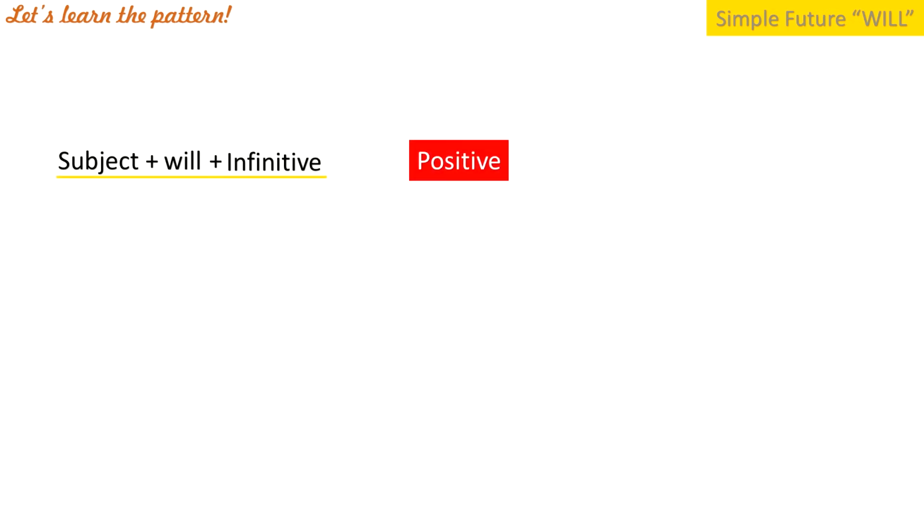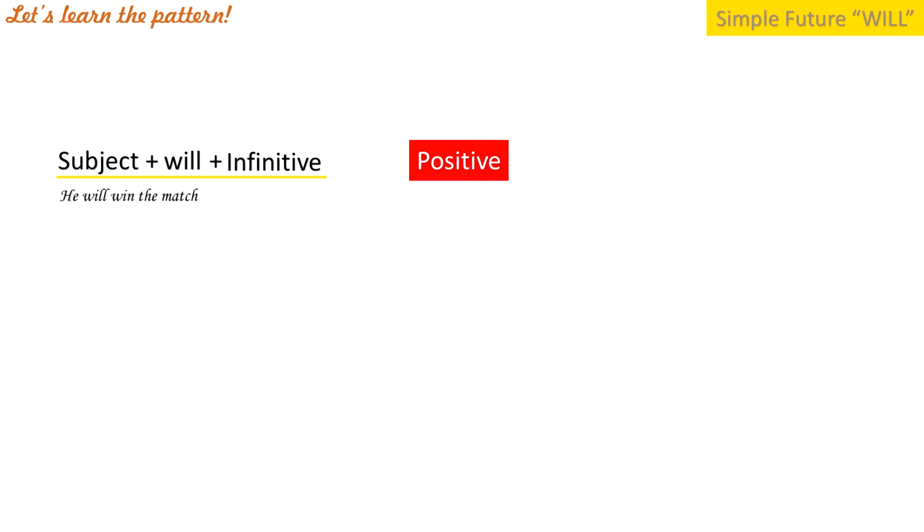Okay, now we go next. So let's learn the pattern. It is very important for you all to understand the pattern because you need to know the basic sentence structure for a future, for example, for the use of will. Okay, we have subject, will, and infinitive. And then this is a positive sentence pattern for will.